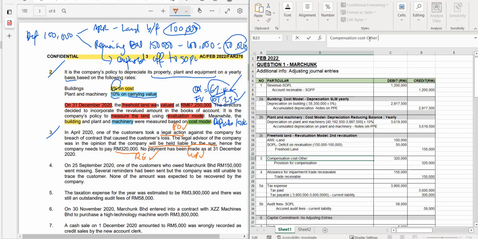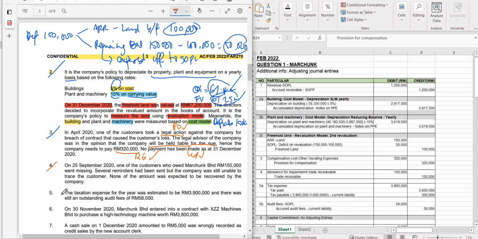other operating expenses, and the provision for compensation will be shown as current liabilities. Next one is number 4.